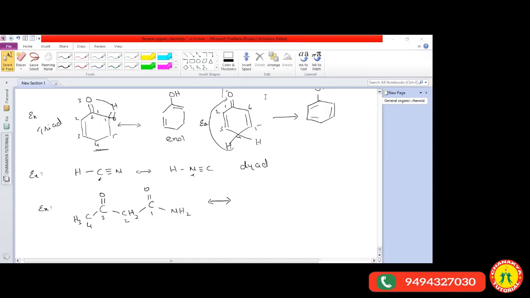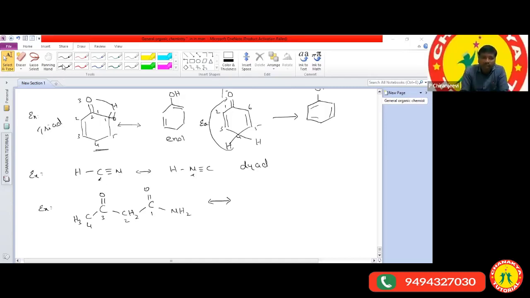So the second one, very good. Sir, the second hydrogen is more reactive, so the second one is involved in the formation of tautomerism.